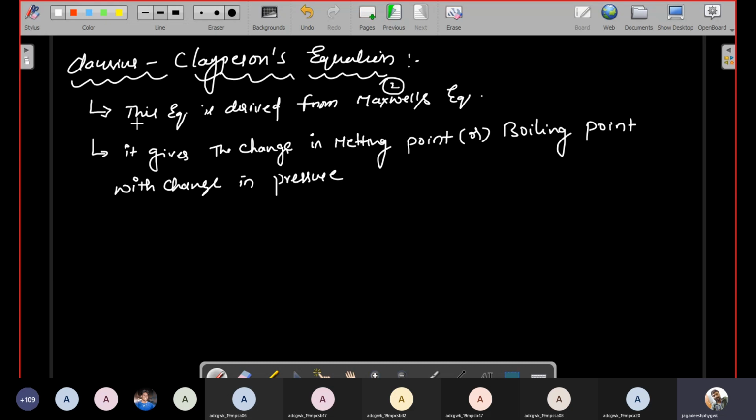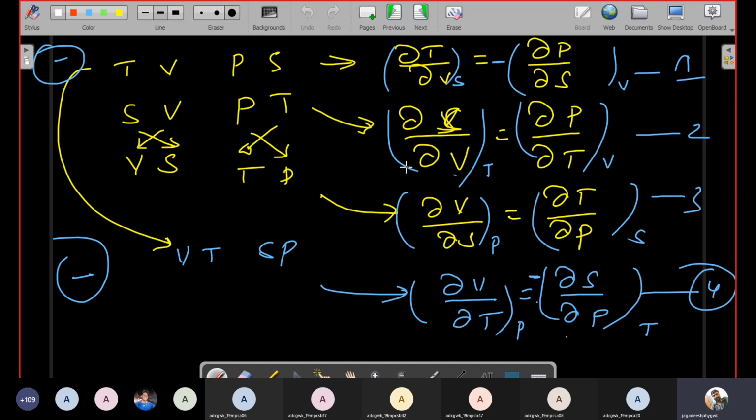Okay, so this equation is derived from Maxwell's second equation. So what is Maxwell's second equation? Every time I just go back. What is the second equation? This is the second equation. If you are not seeing this equation, remember this equation is difficult, so that's why you have to follow the shortcut.